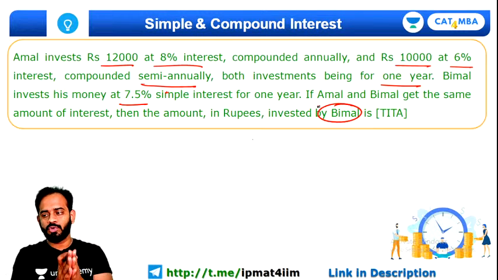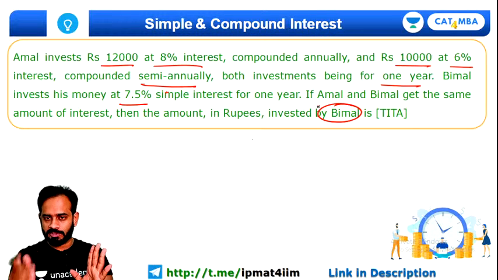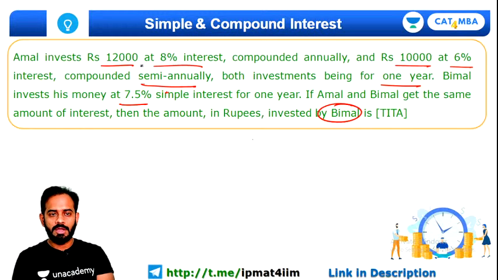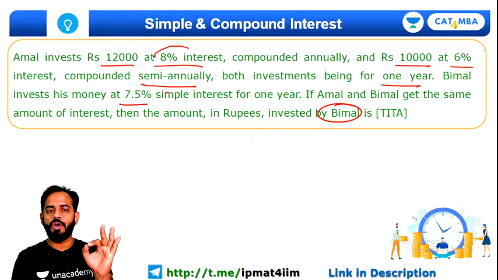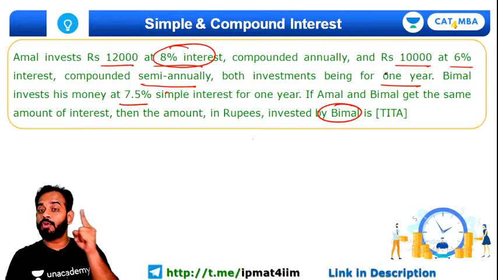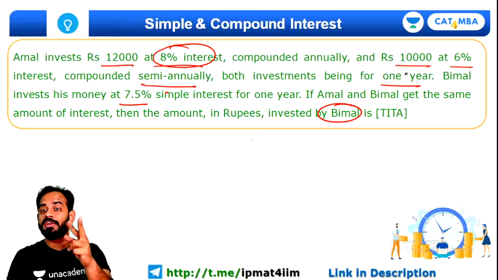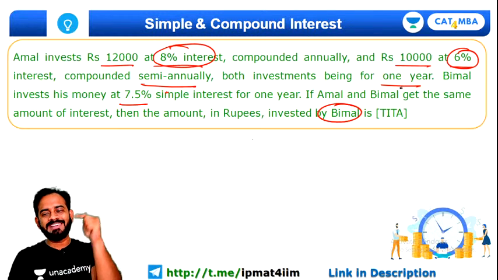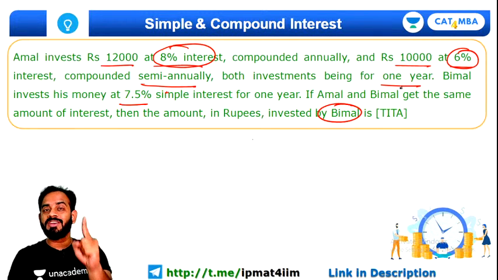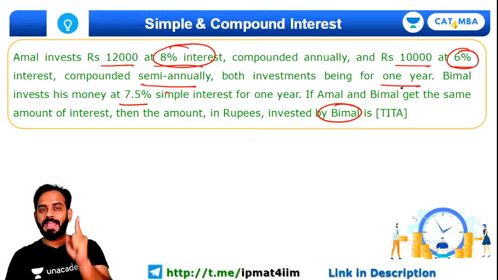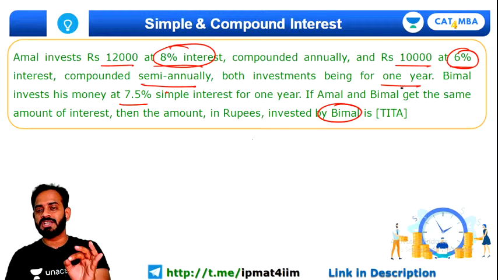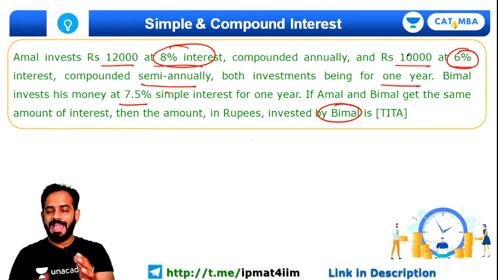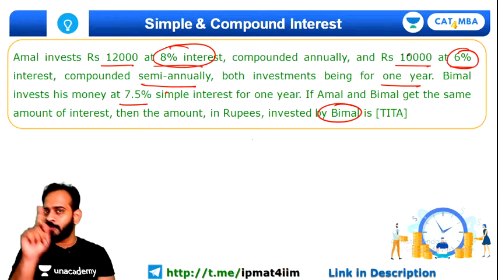You just have to understand how I'm going to solve this. First of all, for this 12,000, we have a straightforward 8% rate of interest. But for this 10,000 rupees, the rate of interest is 6%. But since it is compounded semi-annually, can anybody tell me in the chat box what will be the rate of interest here, since there are 2 half years in 1 year?